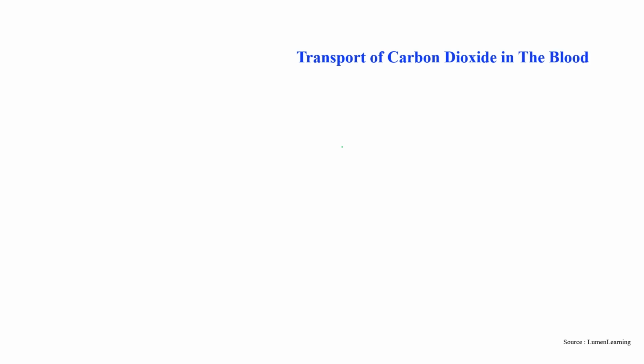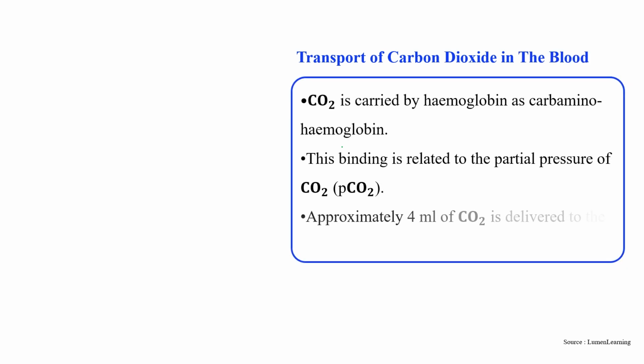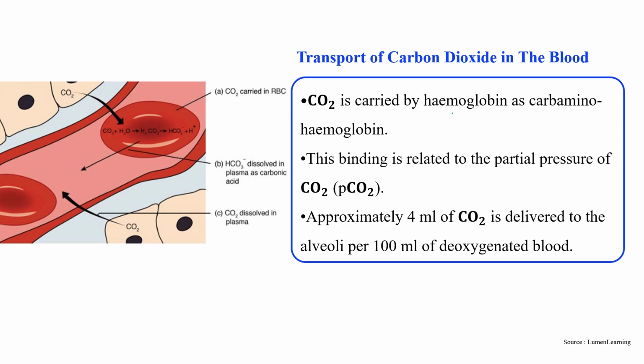Now, for carbon dioxide transportation, carbon dioxide is carried by the hemoglobin as carbaminohemoglobin. This binding is related to the partial pressure of carbon dioxide. Approximately 4 ml of carbon dioxide is delivered to the alveoli per 100 ml of deoxygenated blood. Only 4 ml, while for oxygen 5 ml.